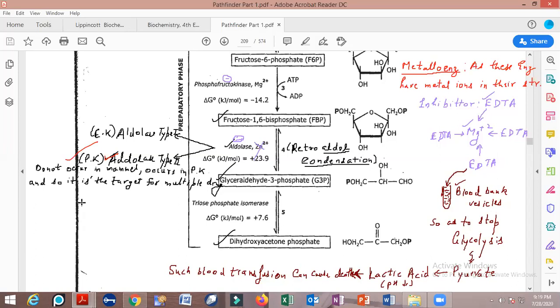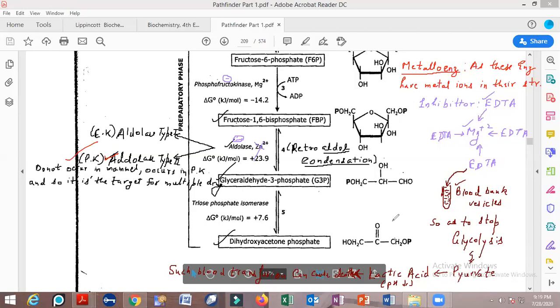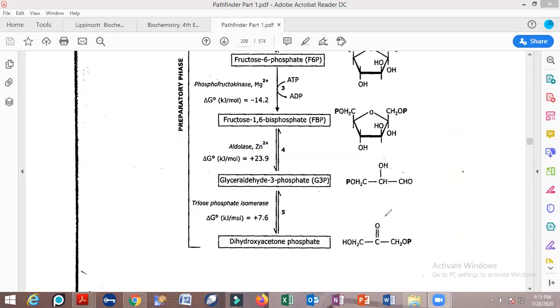Now moving forward, इसके आगे बढ़ते हैं हम लोग. Now moving forward further, after the reaction of aldolase, there is an enzyme that is referred to as triose phosphate isomerase. See, this is the enzyme that is present. The enzyme is commonly referred to as triose phosphate isomerase. Do you know this enzyme? This enzyme is the most perfect enzyme of the world. You know, this is known as the most perfect enzyme in the world. This is called the perfect enzyme.